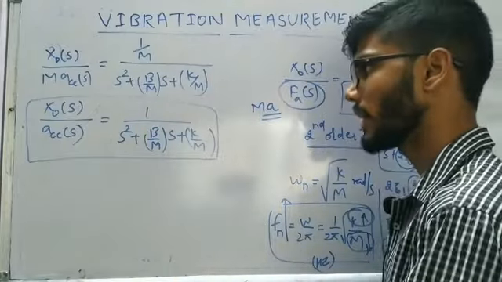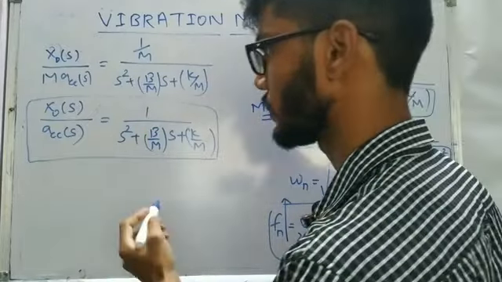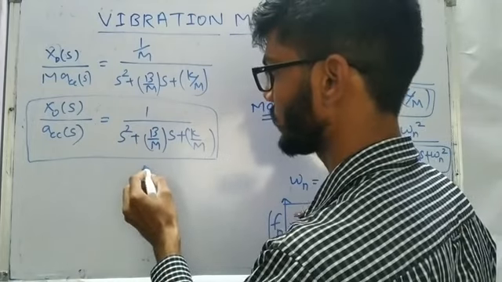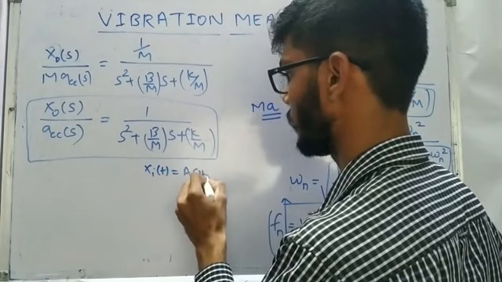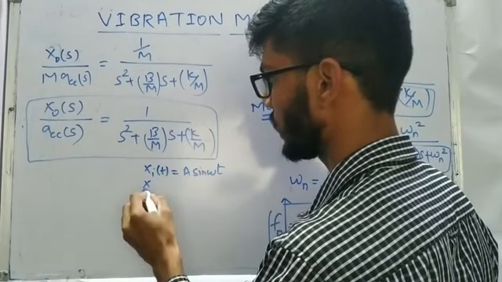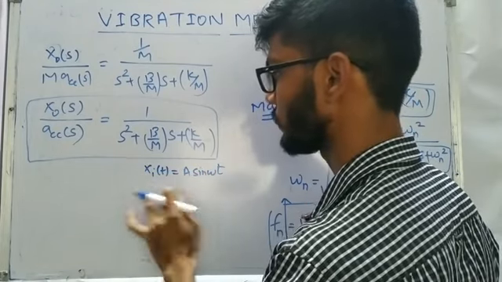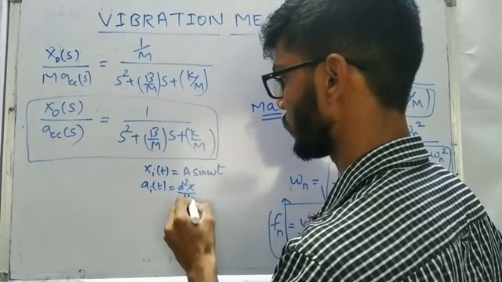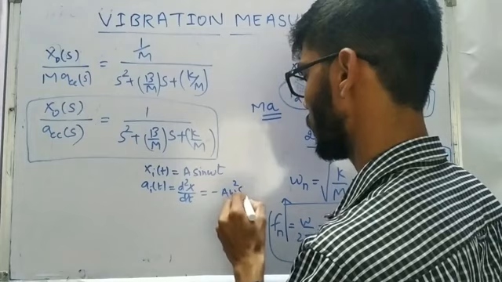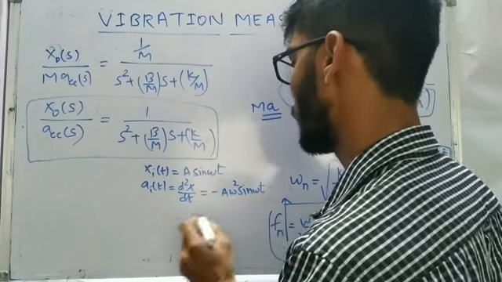Or if we wish to write in terms of displacement, we can simply write it as follows. Let us say we have a displacement input xi of t equal to a sin omega t, and we know that the acceleration can be written as d2x by dt2, right. So this is nothing but minus a omega square sin omega t.